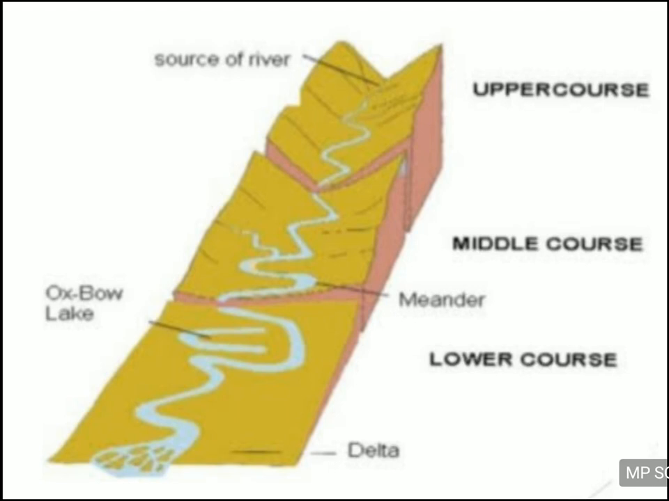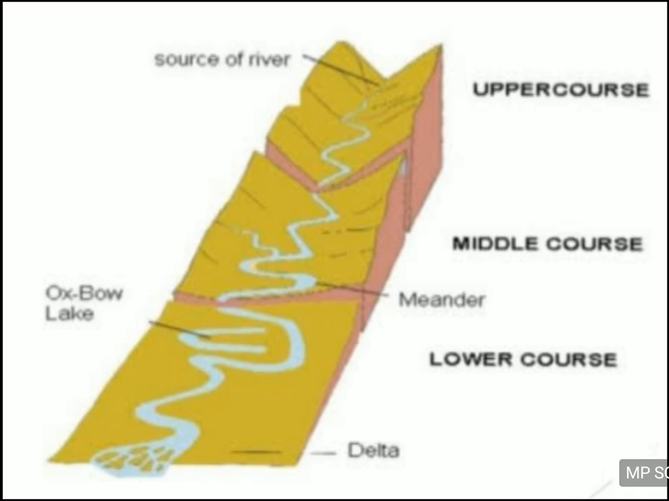Alright, so you can see in this river some of the physical features which are formed by the river. You can see the oxbow lake. You can see the shape of that oxbow lake. It is in the shape of the bow of an ox. That's why it is called an oxbow lake. Alright, and you can see the deltas formed in the lower part of the river.